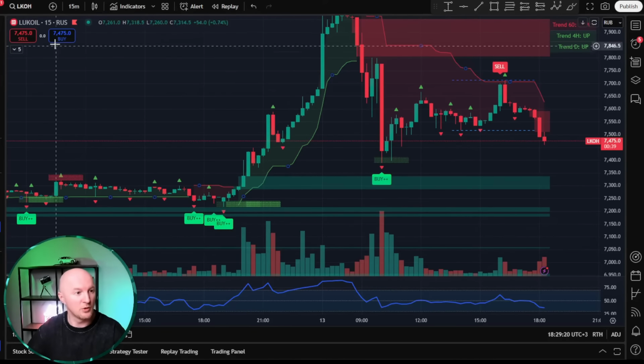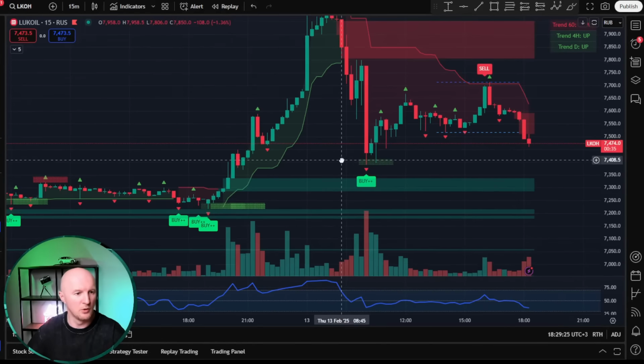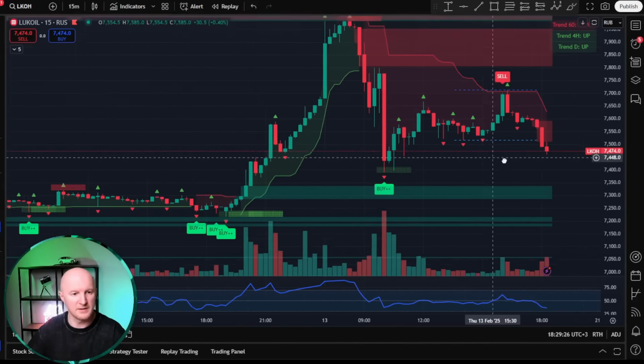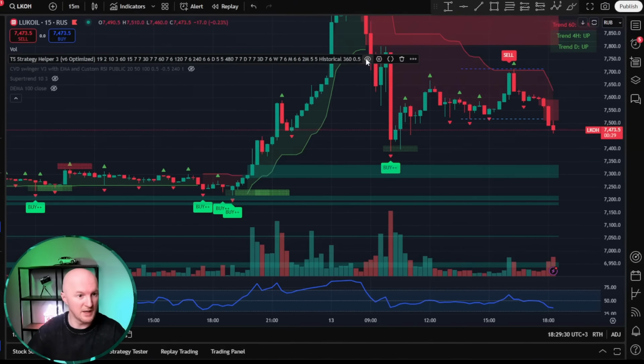Now let's dive in and see what's happening in the world of neural networks in TradingView. So, in front of you is the Lukoil chart, 15 minutes. I could have picked anything, but I just happen to have Lukoil open here. By the way, this is my go-to indicator that I use for trading. I actually wrote it myself, so today we won't be analyzing it.